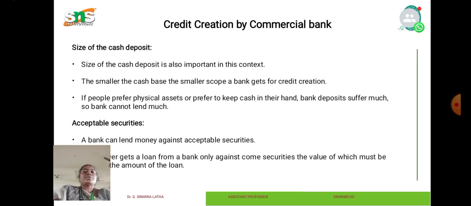Size of the cash deposit. The size of the cash deposit is also important in this context. The smaller the cash base, the smaller the scope a bank gets for credit creation. If people prefer physical assets or prefer to keep cash in their hands, bank deposits suffer much, so banks cannot lend much. Acceptable securities. A bank can lend money against acceptable securities. A borrower gets a loan from a bank against some securities, the value of which must be equal to the amount of the loan.